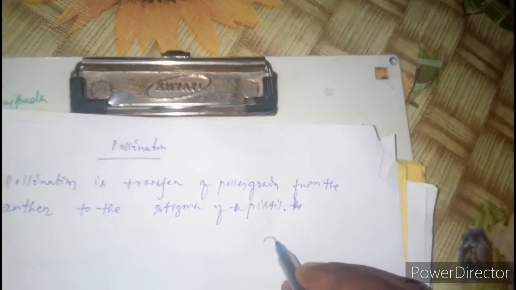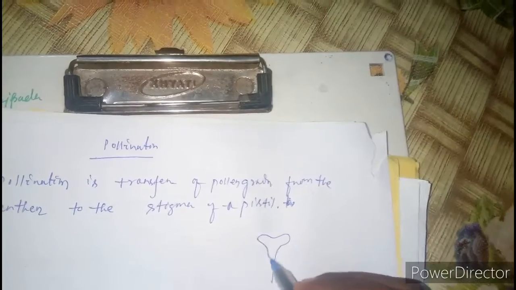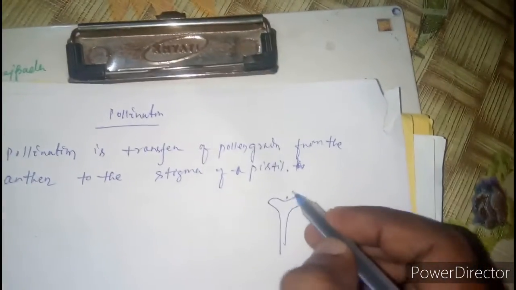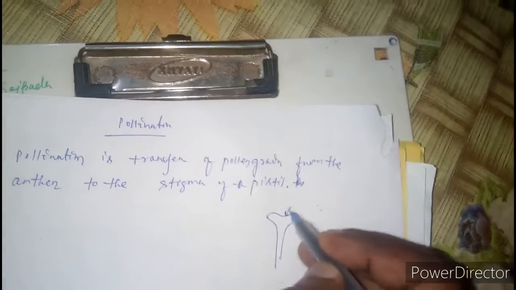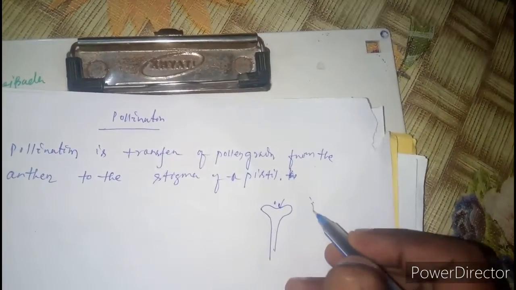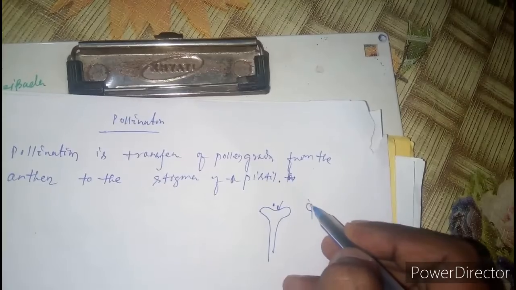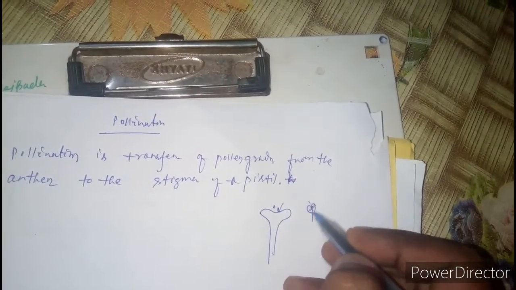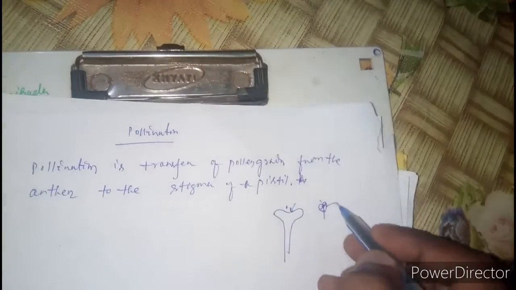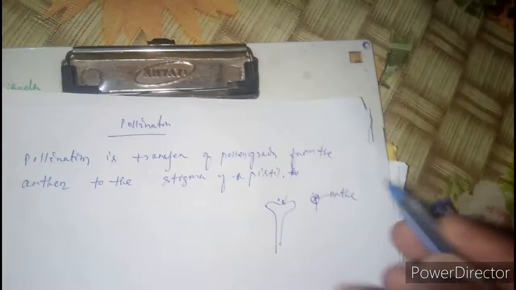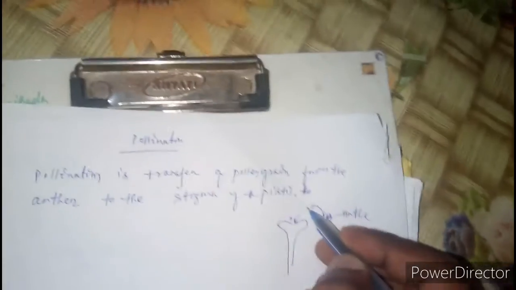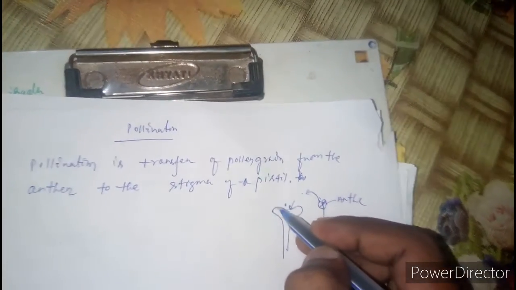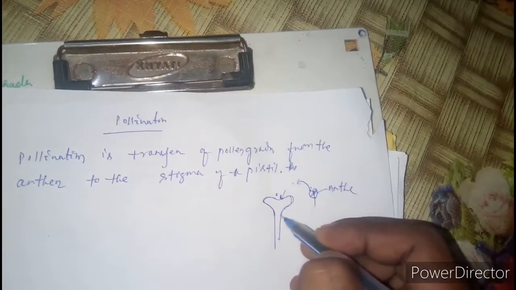What is the stigma? It is the stigma where pollen grains are received. Here will be the anther. From the anther, pollen grains are received at the stigma of a flower, which is known as pollination.